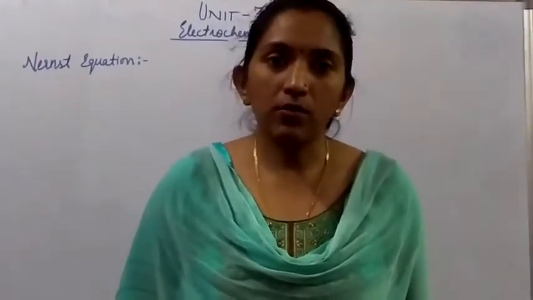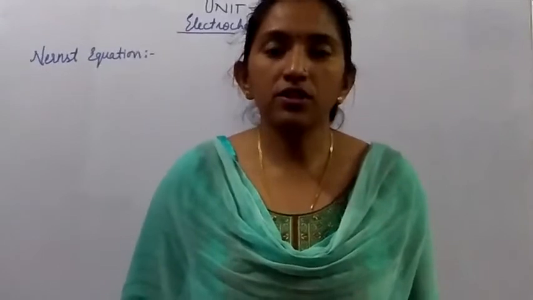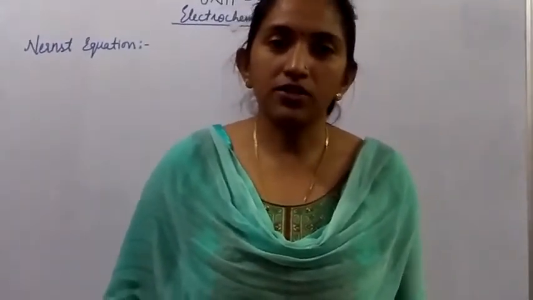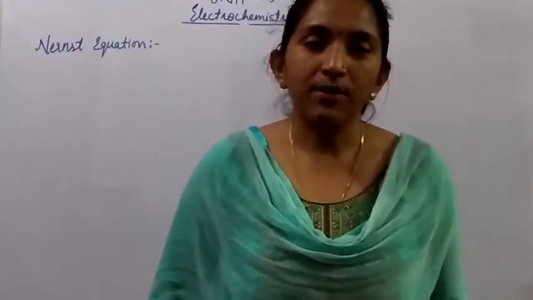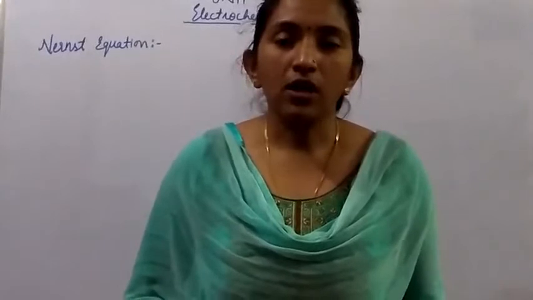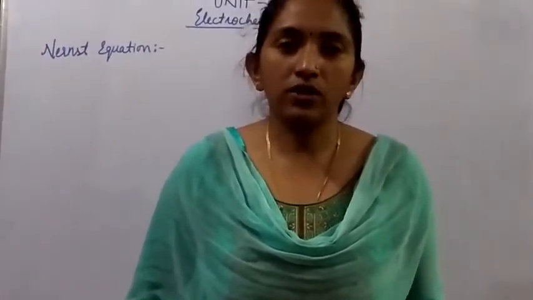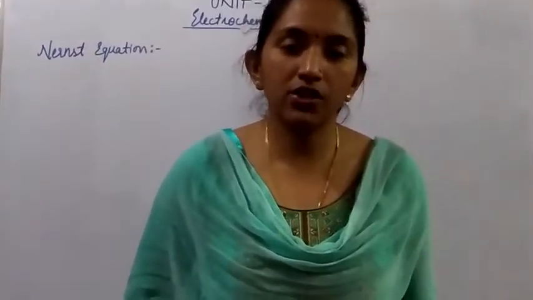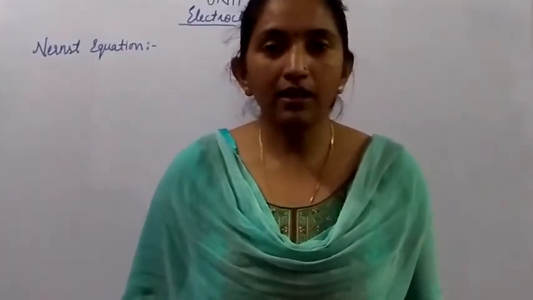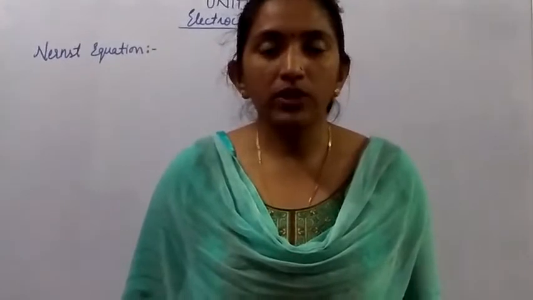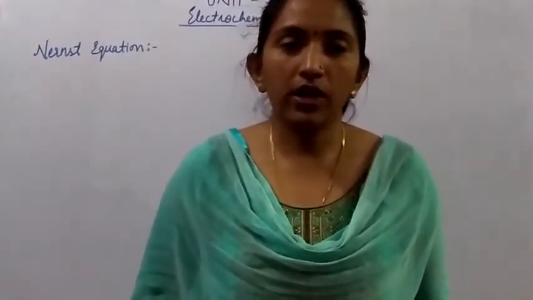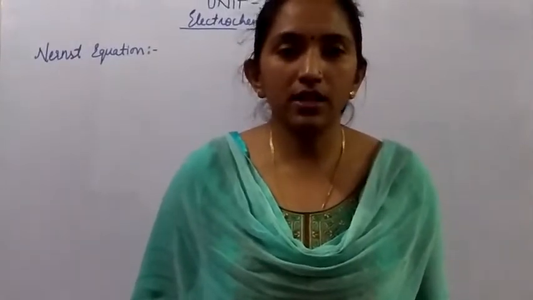But actually it is not possible that the concentration remains at 1 M, right? The concentration varies. Now at that time, what will be the electrode potential? This has been solved by Nernst. He gave the equation called the Nernst equation, where he gave the relation between the electrode potential of a cell and its concentration. With the change in the concentration, the electrode potential will also change. Today we are going to discuss the Nernst equation.